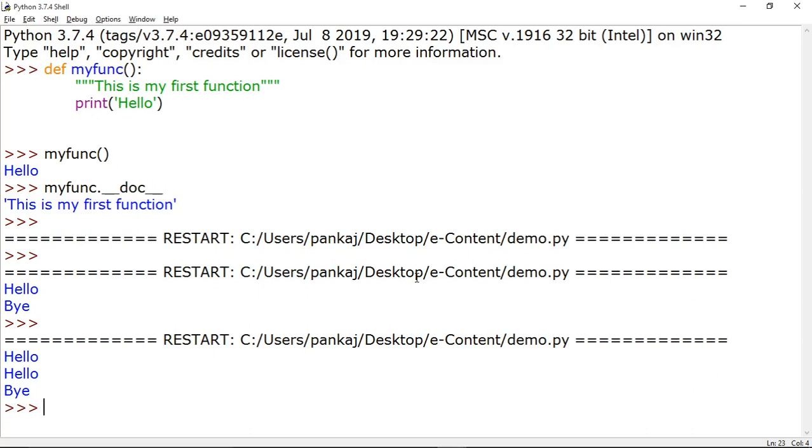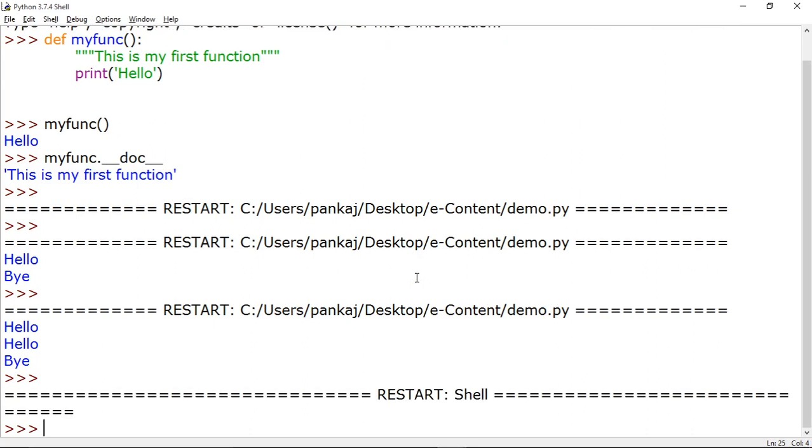So now one more shortcut key for restarting your application is Control F6. So now you may restart your shell. So the first function is the input function.